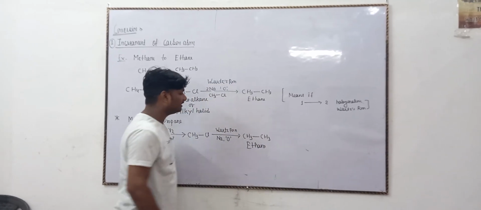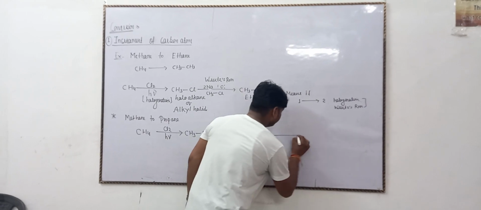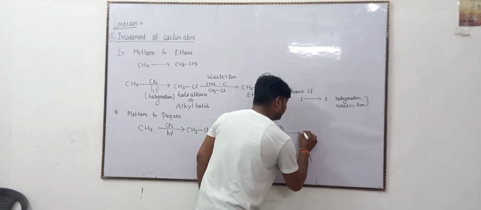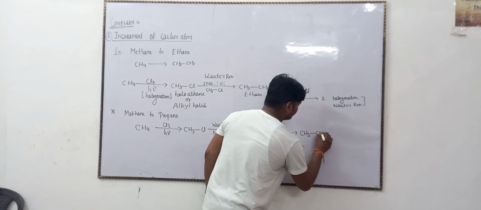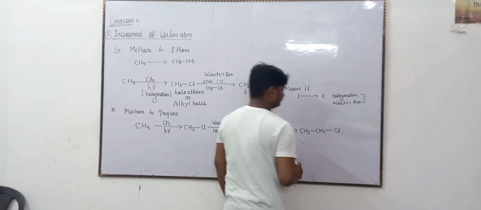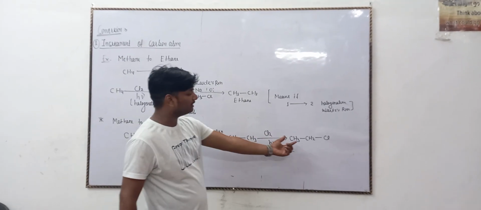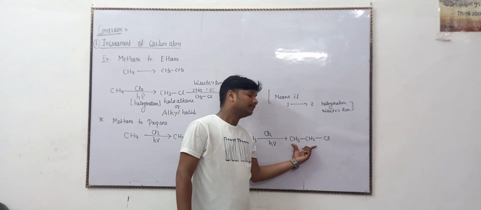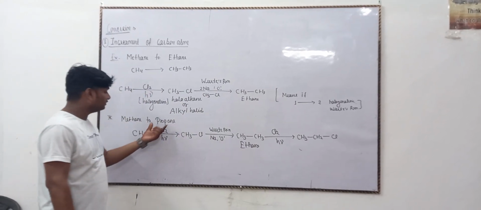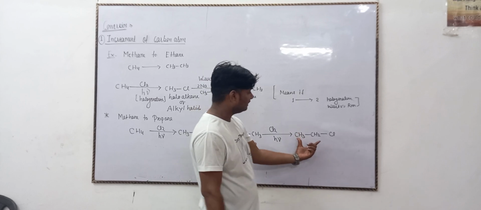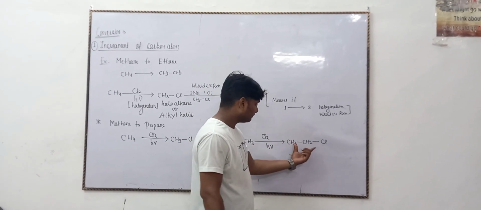So in this reaction again, activation with Cl2 and sunlight gives CH3CH2Cl. If the Wurtz reaction is applied, the product has 4 carbons, but the product we want has only 3 carbon atoms, which is propane. So the Wurtz reaction is not applicable in this process.